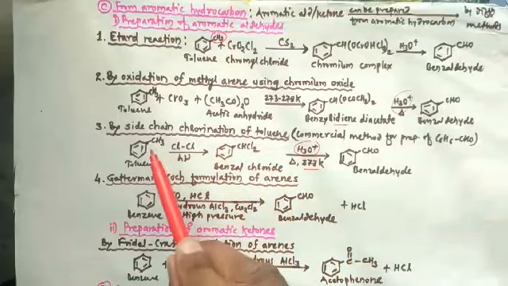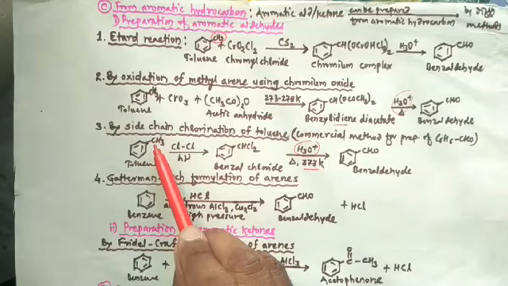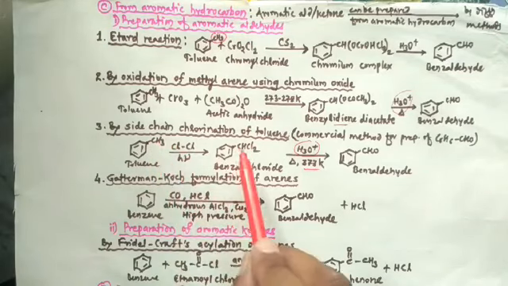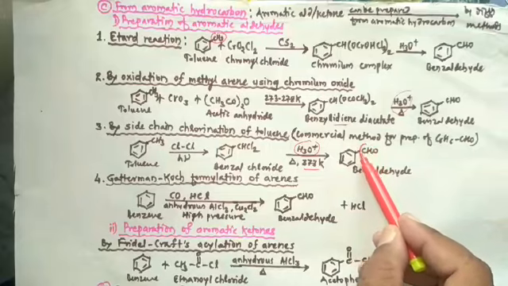So here in the toluene, this is the side chain. First of all, chlorination of the side chain is carried out, and later on acid hydrolysis, this side chain gets converted into aldehyde.